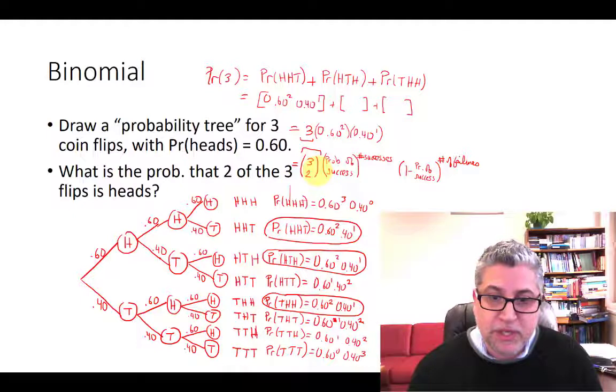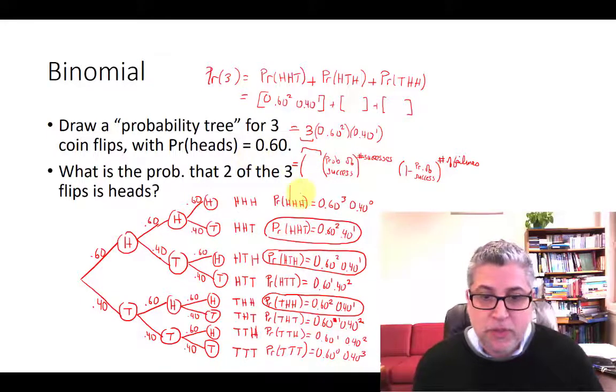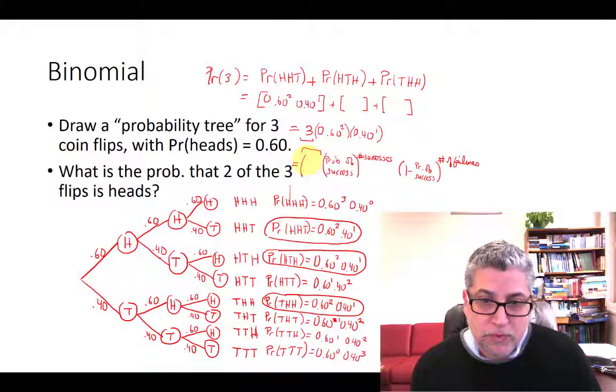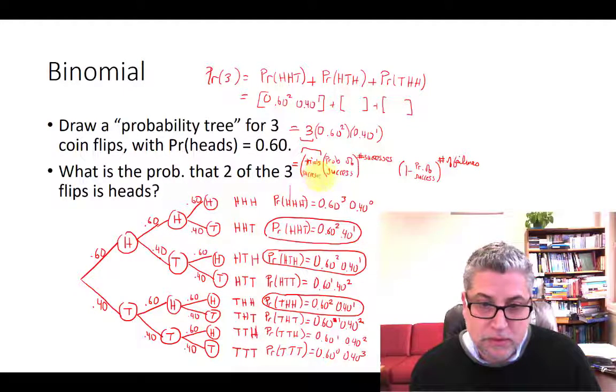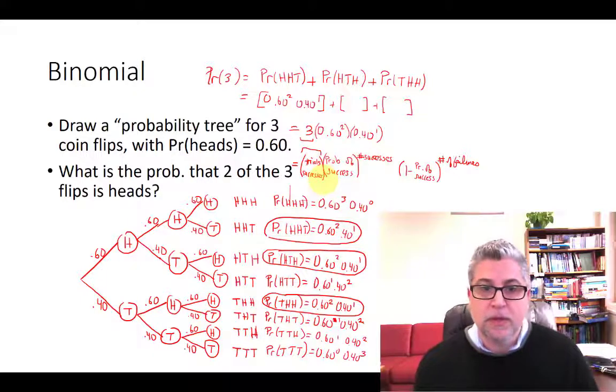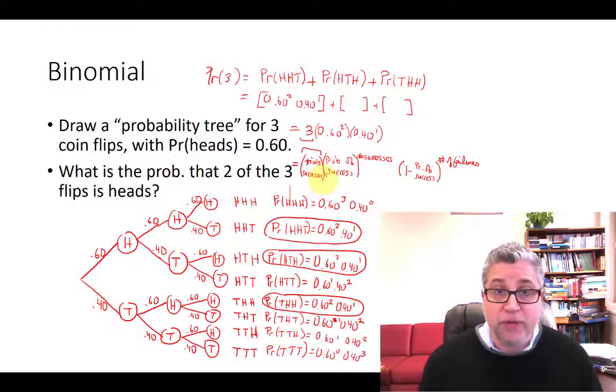So let's just replace our specific formula with something a little bit more general. So really what we want is the number of trials choose successes. That's our general formula.